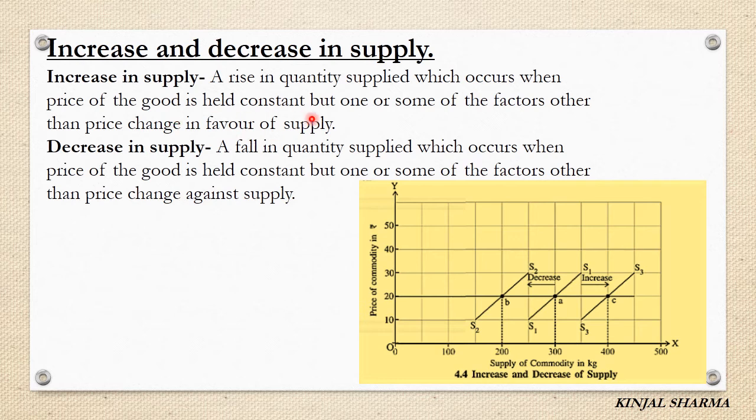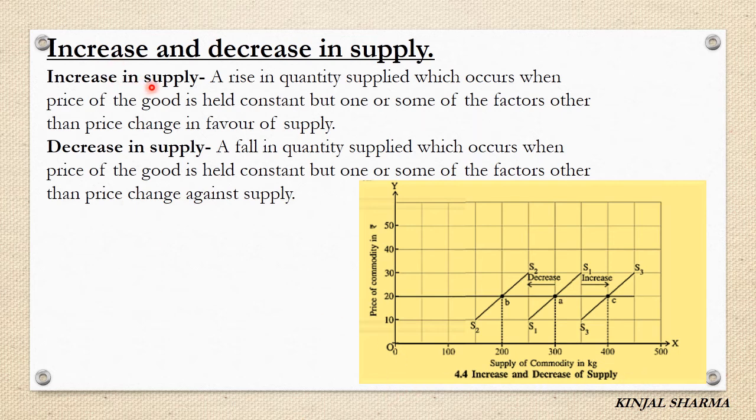Now increase and decrease in supply. So what do you mean by increase and decrease in supply? That is when one factor or some factors other than price change. In expansion and contraction, what was there? Other factors remained constant, only price was changing. Right? Here, in increase and decrease, when a factor or some factors other than price change in favor of the supply of the good, then there is a rightward or upward shift in the supply curve.